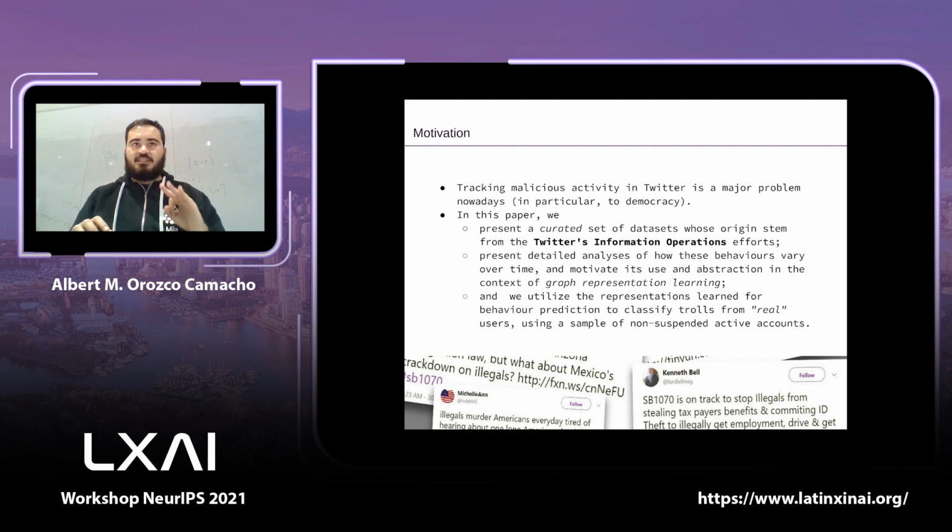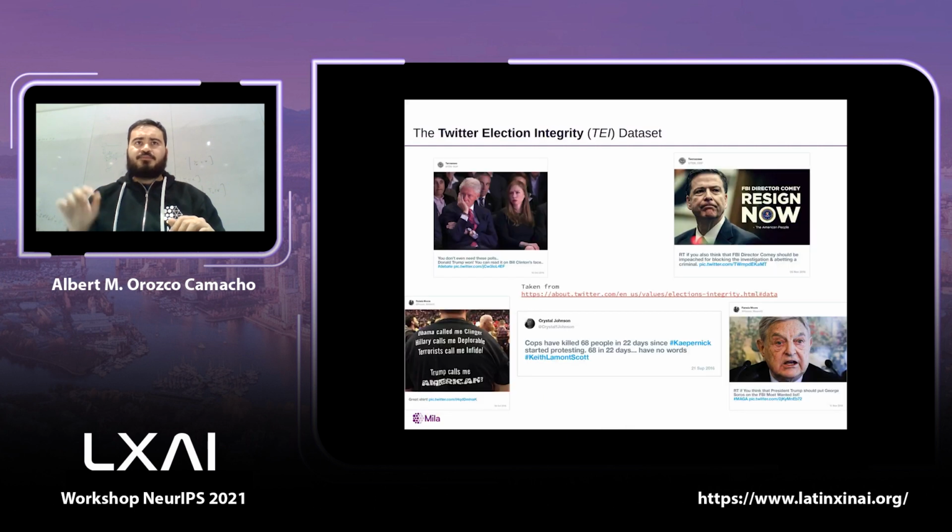We take a three-step approach in which we curate a set of troll datasets along with close real users, and then we learn their behaviors by performing a link prediction test. Finally, we use the acquired knowledge to classify them.